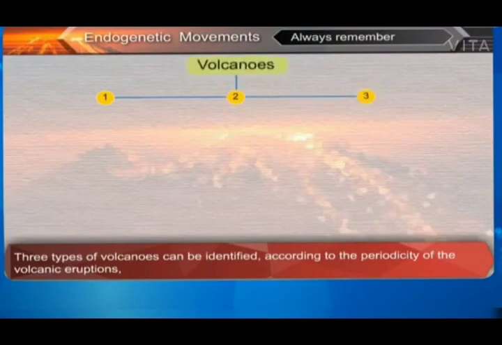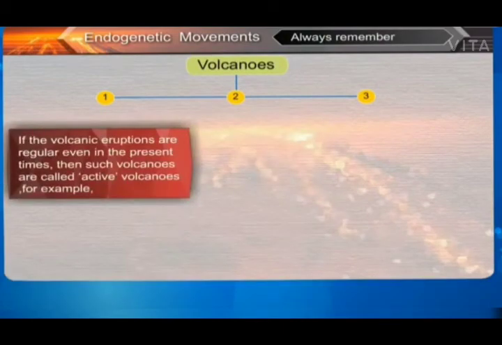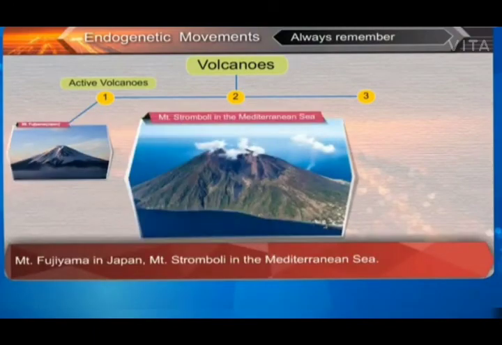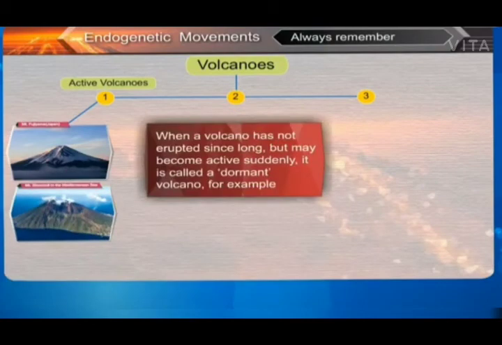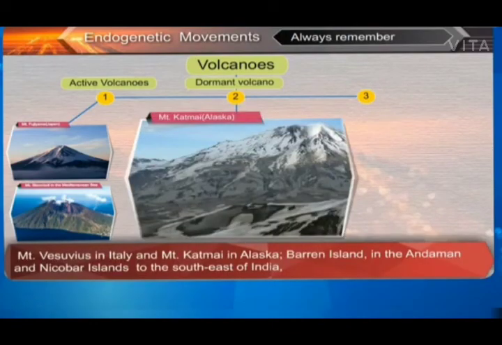Always remember, three types of volcanoes can be identified according to the periodicity of the volcanic eruptions. If the volcanic eruptions are regular, even in the present times, then such volcanoes are called active volcanoes. For example, Mount Fujiyama in Japan, Mount Stromboli in the Mediterranean Sea. When a volcano has not erupted since long, but may become active suddenly, it is called a dormant volcano. For example, Mount Vesuvius in Italy and Mount Katmai in Alaska.